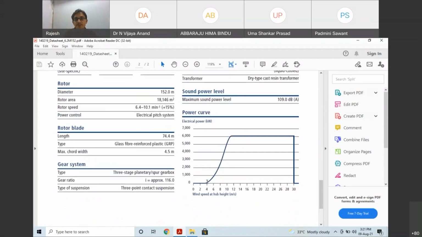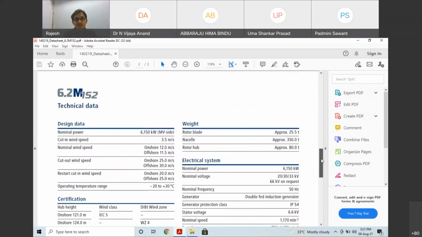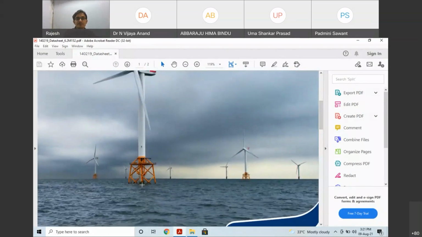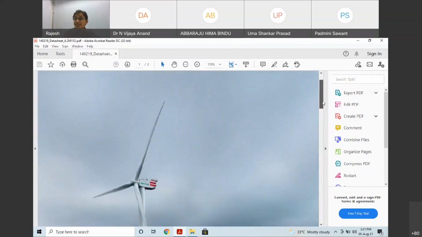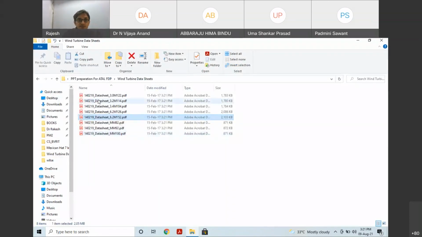Okay, this is the power characteristics. Cutout is 30. You just look here. Cutout onshore is different, offshore is different. The same turbine can be designed for onshore and offshore. See here where they are located, in the middle of the ocean. Is it visible, right? Mid of the ocean. We have collected 5 or 6. Do you know the 6 wind turbines? Almost 8 wind turbines they were manufacturing during that time.